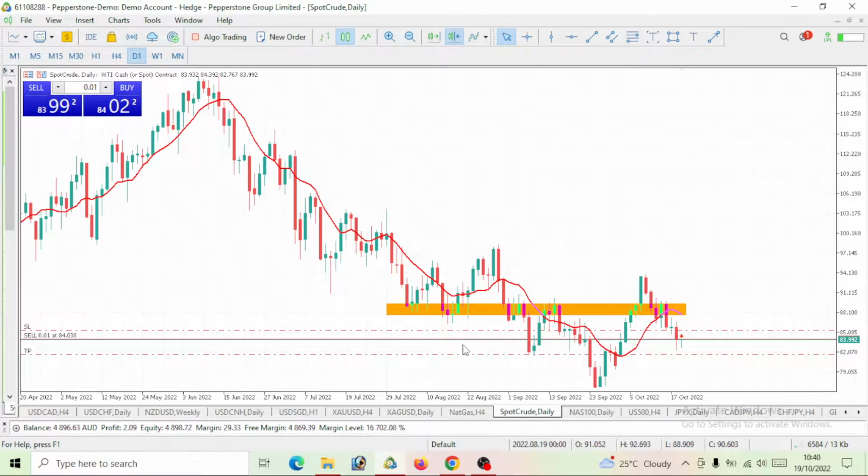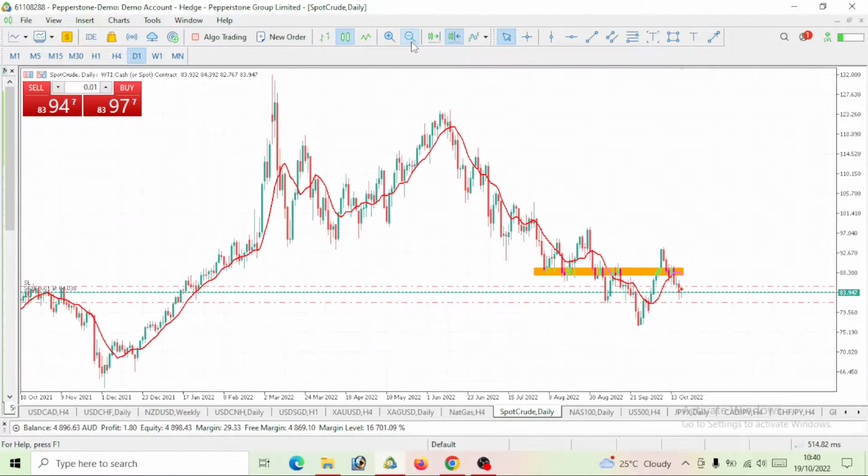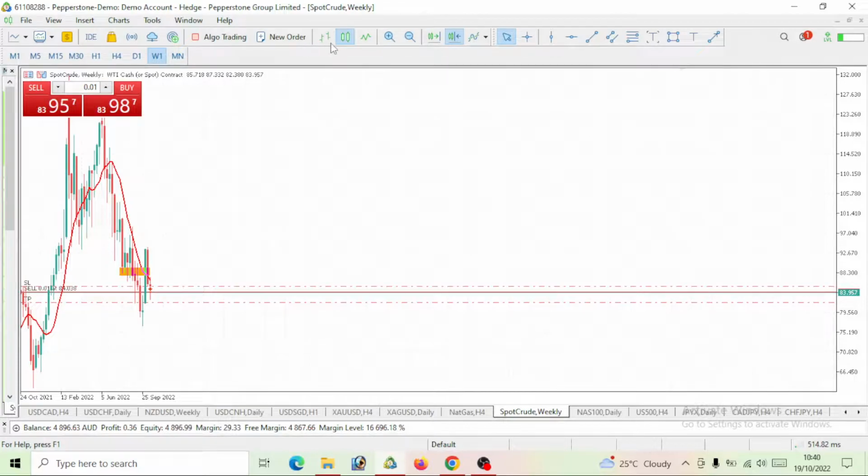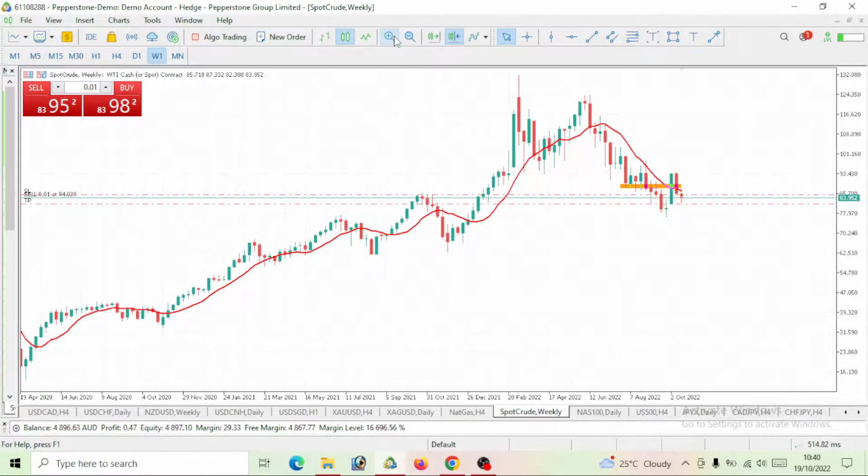So guys, here we have the WTI crude oil, by the way. We're going to see where this price will be moving for today. In order to be able to predict this price movement itself, I want us to actually start from the higher time frame, which is the weekly time frame. A quick analysis on it to be able to understand this movement.